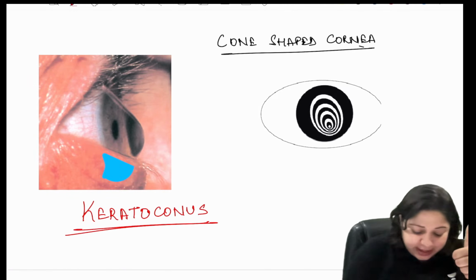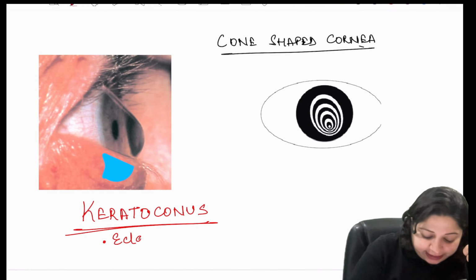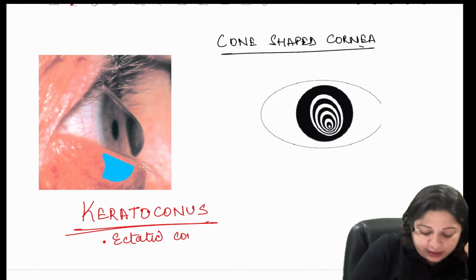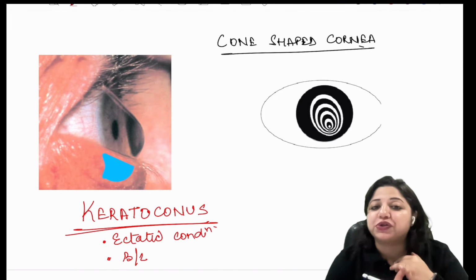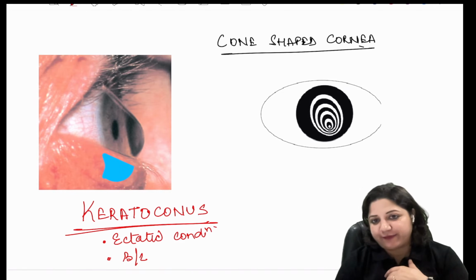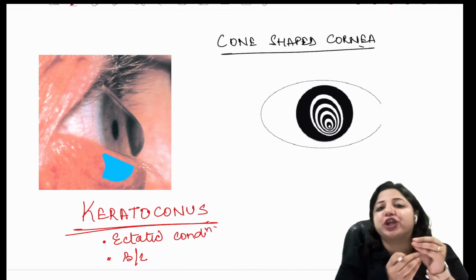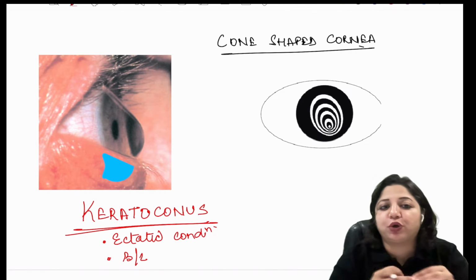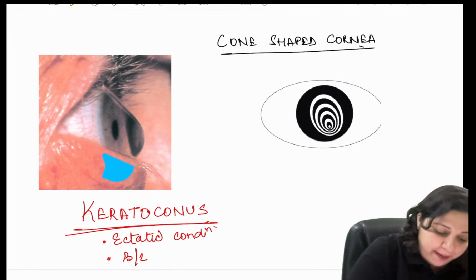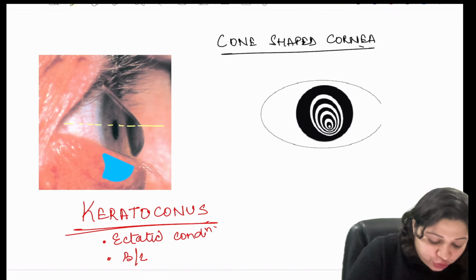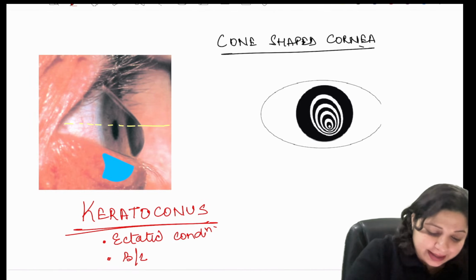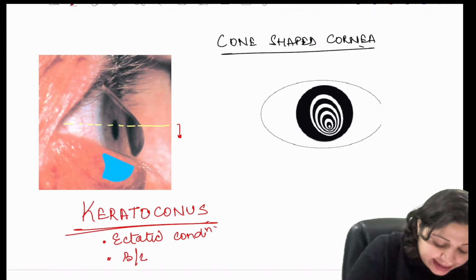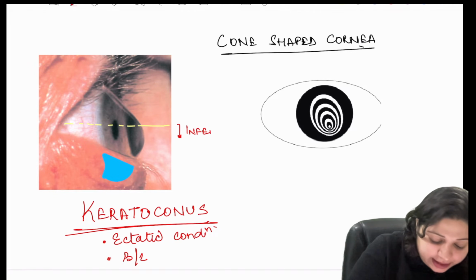What is keratoconus? I told you it is an ectatic condition of the cornea. It is a bilateral condition. It is non-inflammatory and it is progressive. You have a cone shaped cornea. An important point to remember here is that this cone is not present in the center, but it is slightly inferior to the center.